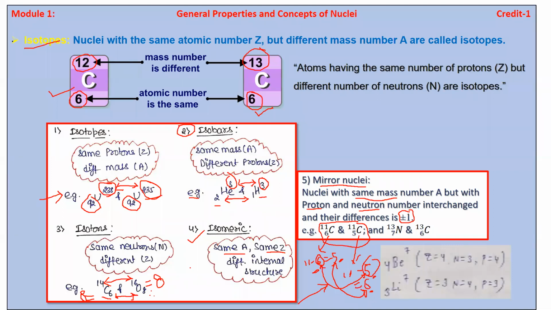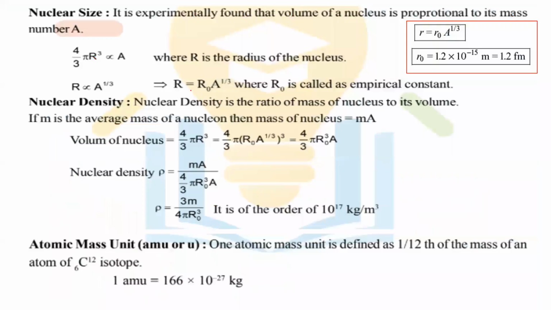Okay, so this is the basic information. Now let us move towards the next slide. What is meant by nuclear size, and how can we determine the size of the nucleus?